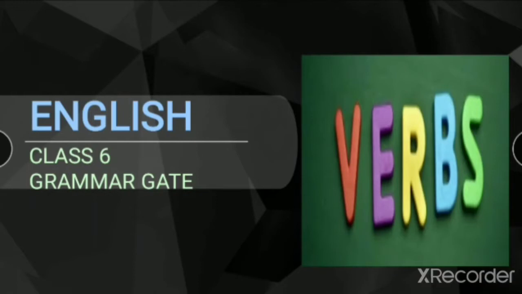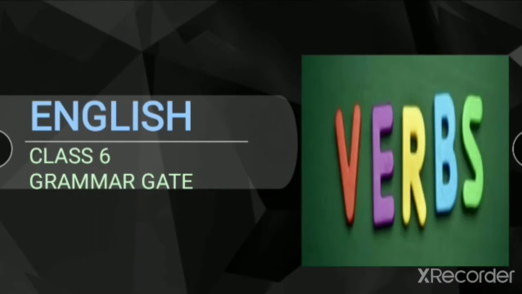In the previous class, I explained what is a verb and then what is a transitive verb and what is an intransitive verb. I'll repeat the definitions. A transitive verb is the one which takes an object. Now students, if you remember, and if you don't remember, you can go to the video. I have explained what is subject, what is object and what is verb separately, right? So a transitive verb will have an object and an intransitive verb will not have an object after the verb.